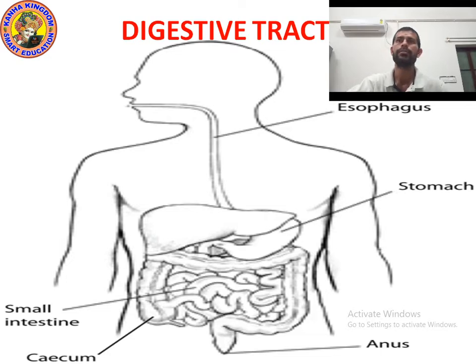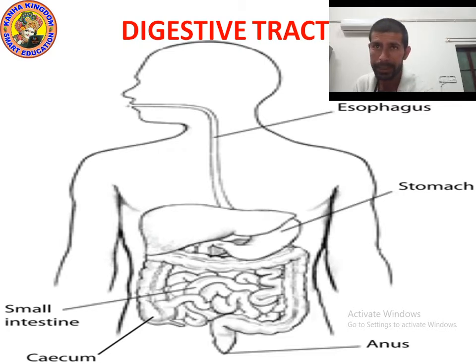Second is the esophagus, meaning food pipe. Third is the stomach, or you can say abdomen. Next are the small intestine, large intestine, then rectum and anus.